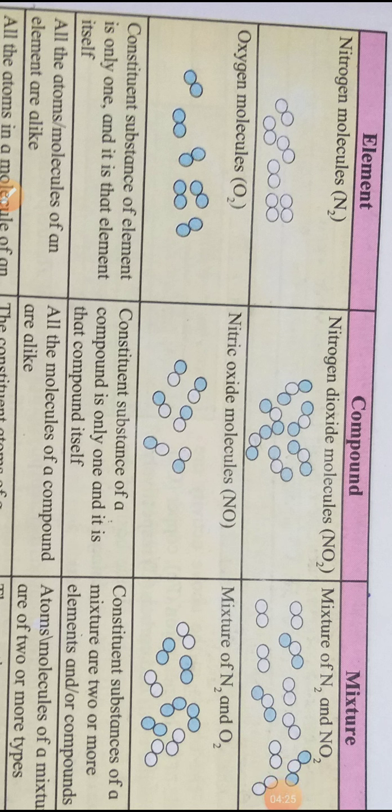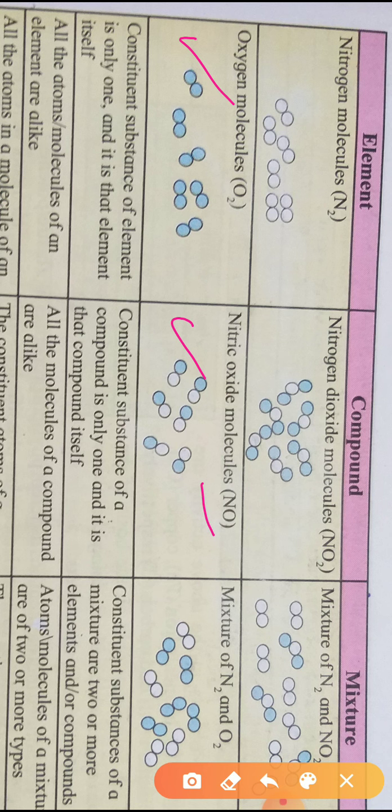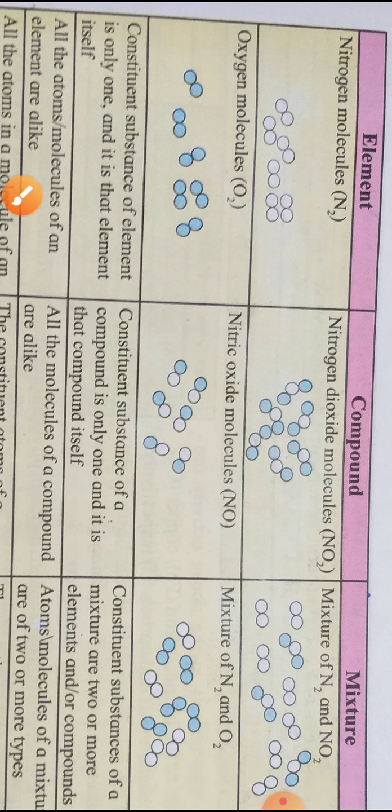Second example, you will see elements: oxygen molecule. Compound, NO, that is nitric oxide, nitrogen and oxygen. And mixture, that is a mixture of N2 and O2 gas. Here, what will we learn about these?